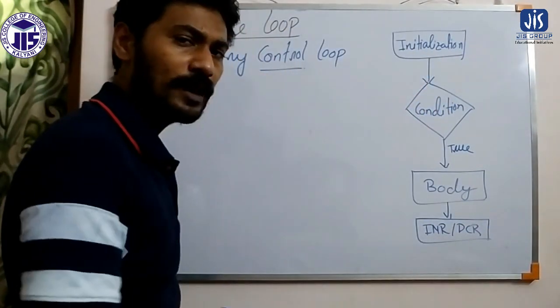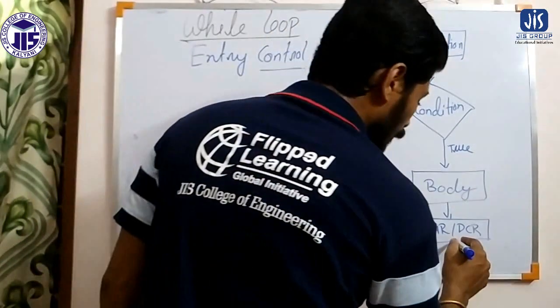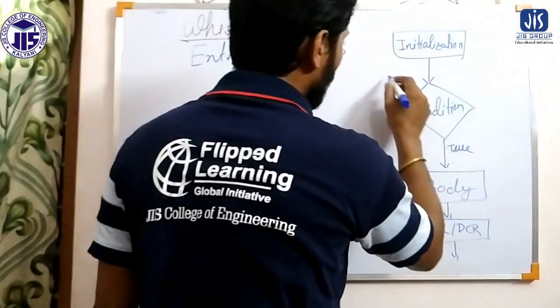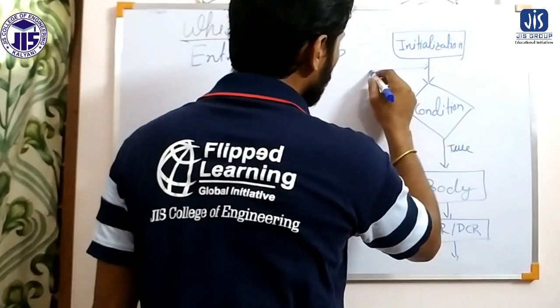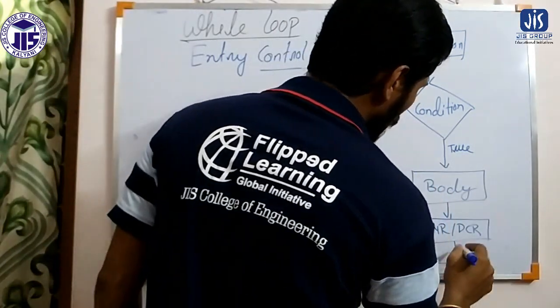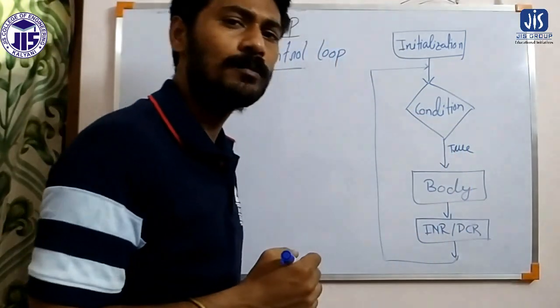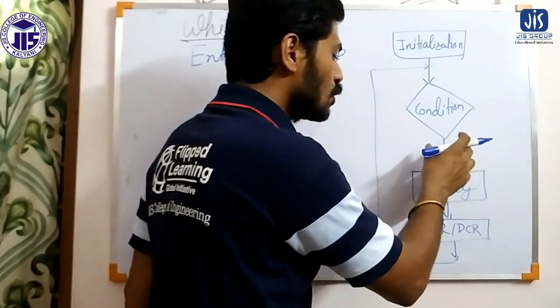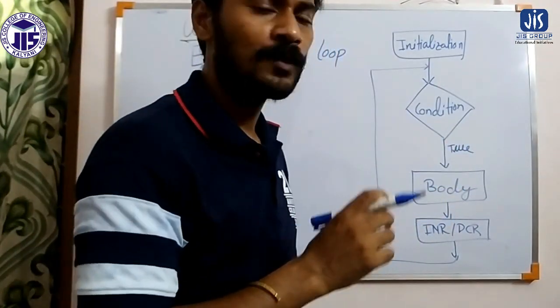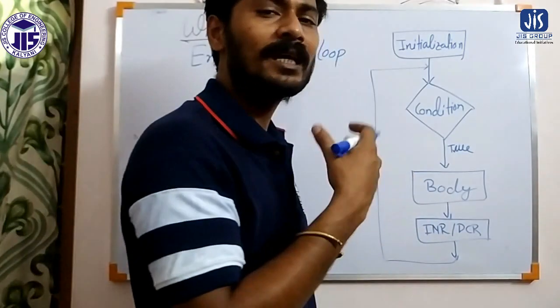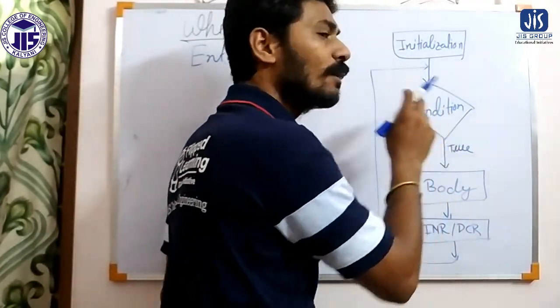After increment or decrement, again the control will be redirected to the condition. That means the condition will be verified again, and if the condition is true, again the body of the loop will execute. So the body of the loop will execute until this condition becomes false.